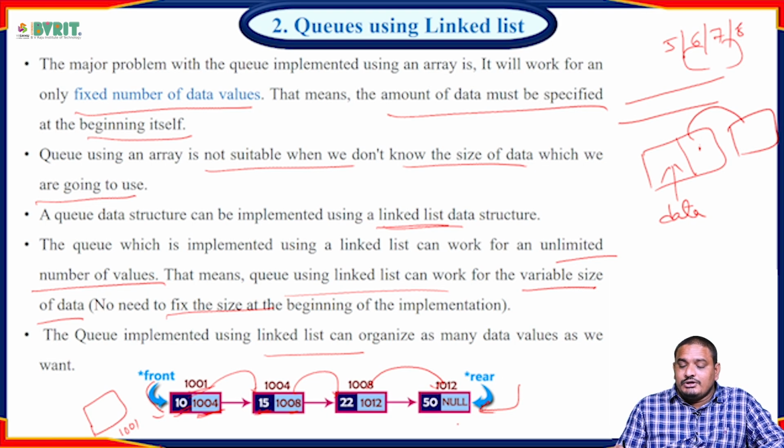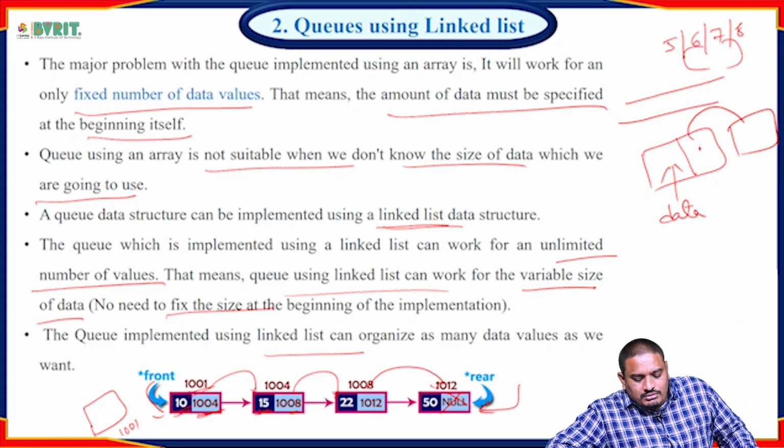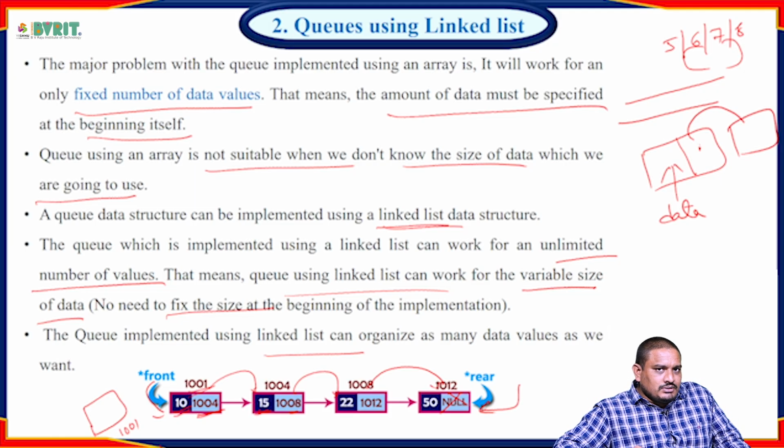Here there is no chance for inserting any element after it, so the address is null. We keep it as the null value. That is a simple diagrammatic representation of the linked list in the queue concept.